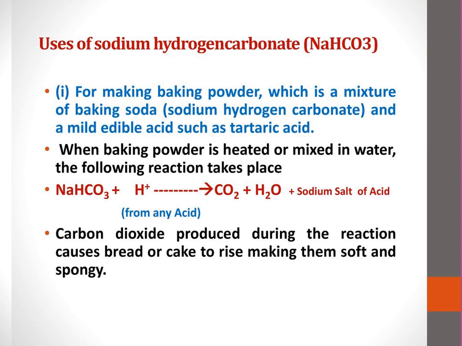The fluffiness in cakes comes from baking powder, which is a mixture of baking soda and a mild edible acid called tartaric acid. Look at the reaction: when baking powder is heated or mixed in water, the following reaction takes place. The carbon dioxide produced during the reaction causes the bread or cake to rise, making it soft and spongy.